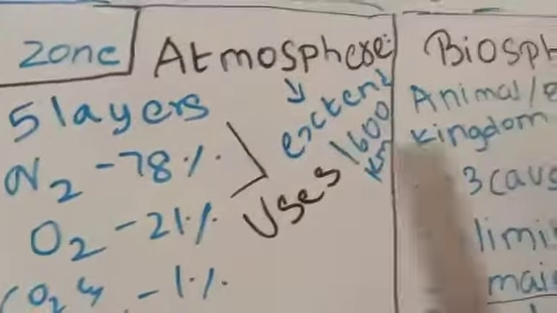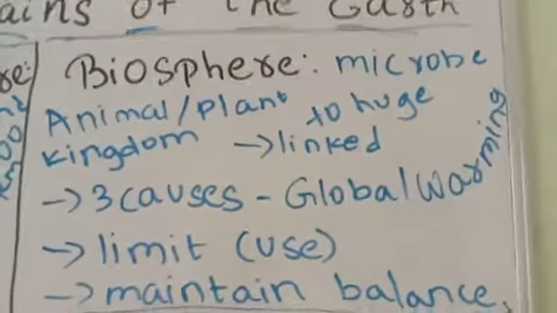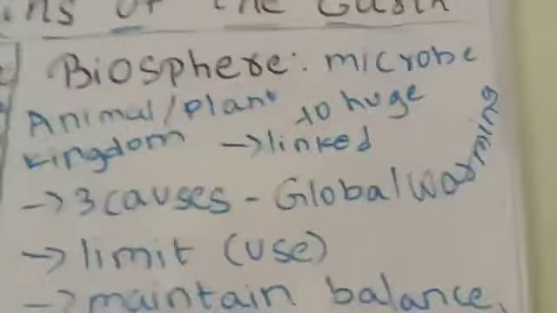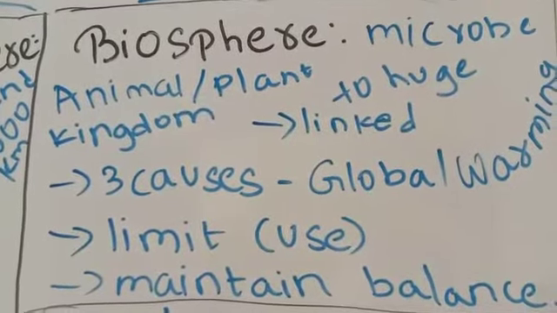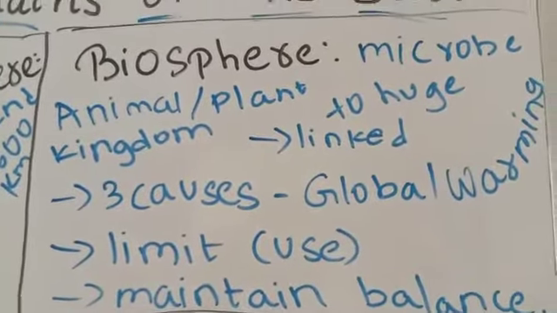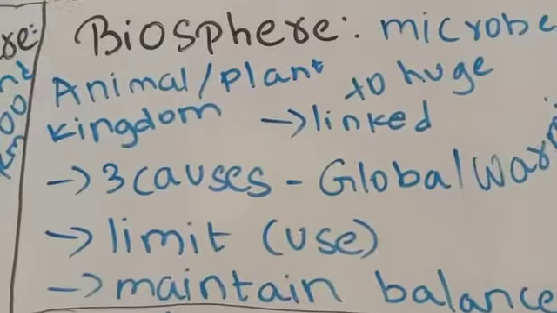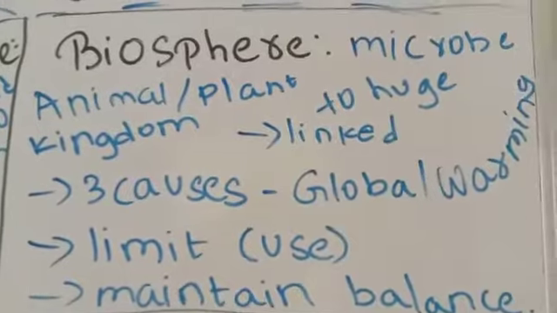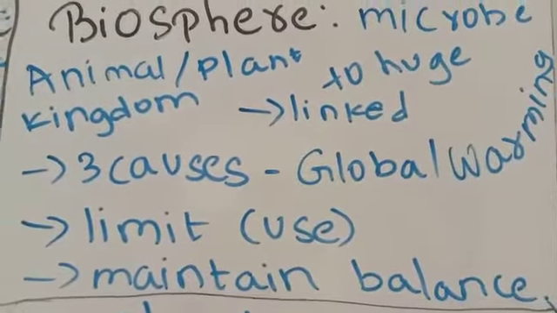So next we will move to the biosphere. Biosphere has all the three, that is land, air and the water. It contains from microbes to huge animals. So mainly we can say in the biosphere the living organisms are the animal and the plant kingdom. So all are linked with each other and dependent upon each other.